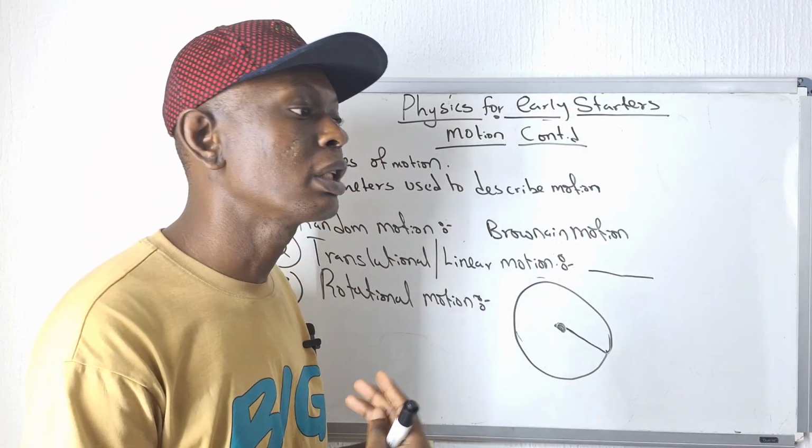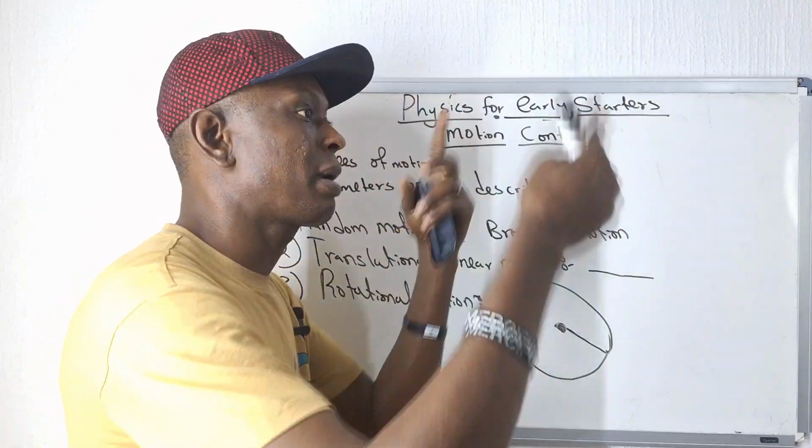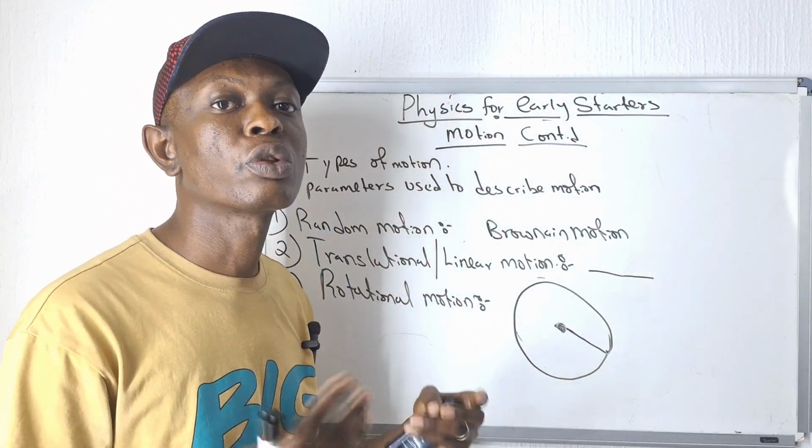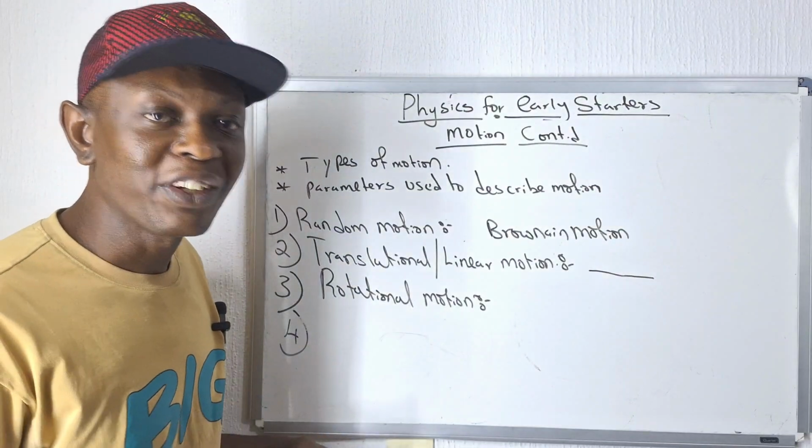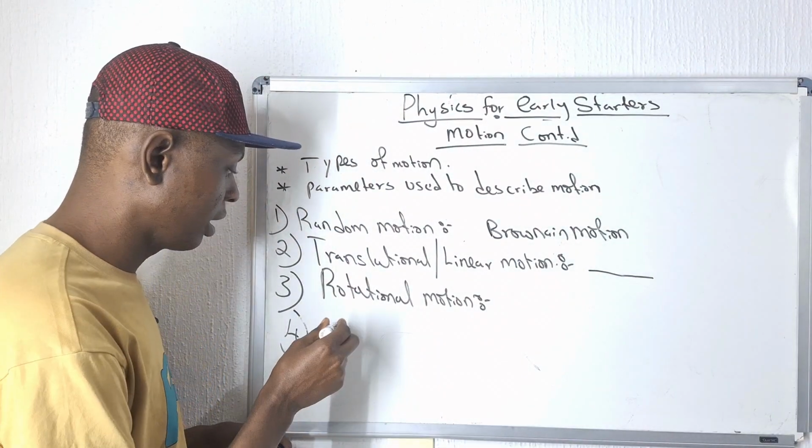A sports person who is performing gymnastics, maybe somersaulting, is also undergoing what? A rotational motion. And the fourth type of motion is the